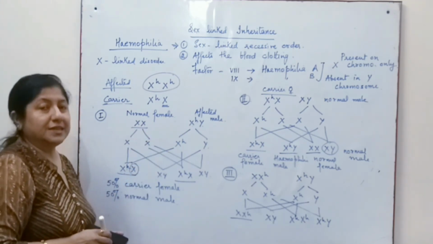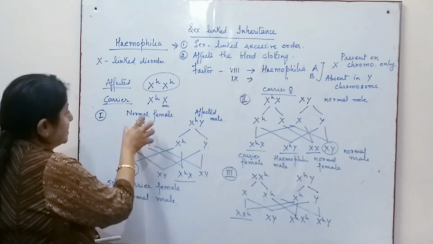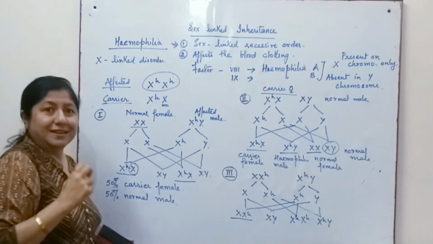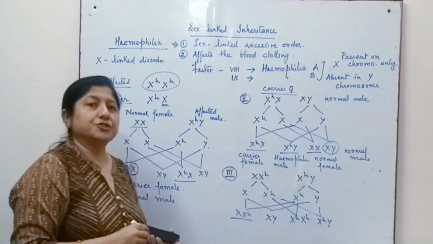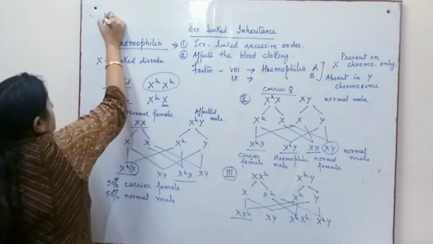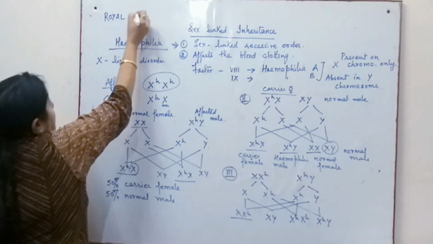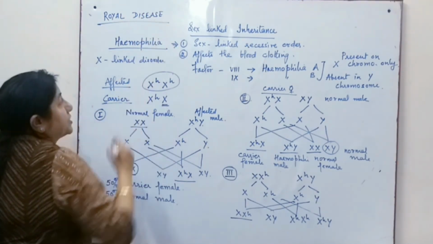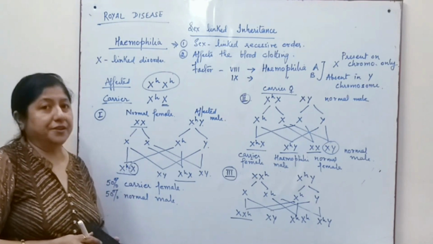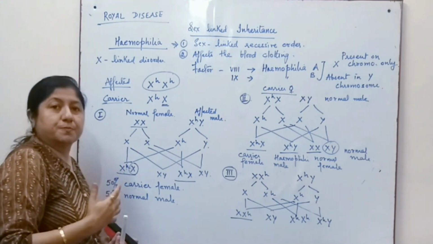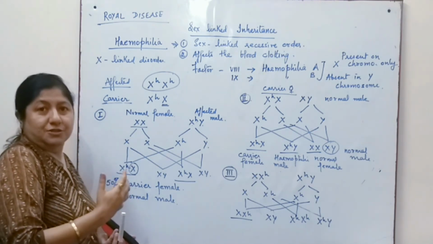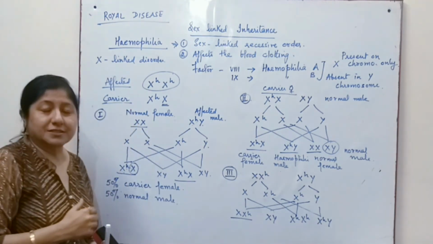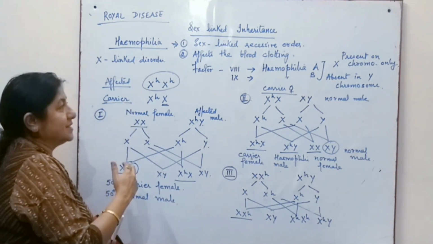So hemophilia is a clotting disease, and the factors responsible are the 8th and 9th factors. It is also referred to as the royal disease, because there is an interesting story associated with it. Queen Victoria was a carrier, and she passed the disease on to several generations. So it is known as the royal disease, and we find that this disease is inheritable.